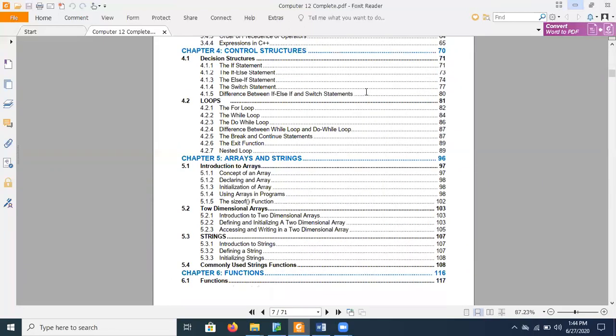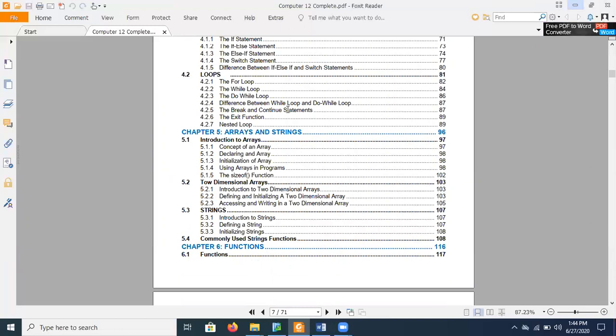Then in chapter number 4, we'll teach you about control structures, what control structures are, how decisions are made, and how you can control your program with the help of loops. There are 3 kinds of loop, or you can say 4. Nested is also a kind of loop. So we have all in all 3 kinds of loop, that is for loop, while loop, do while loop, and we have nesting as well. So I include this also in the types of loops.